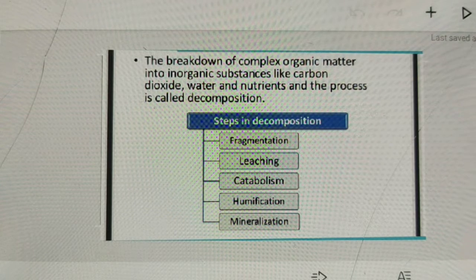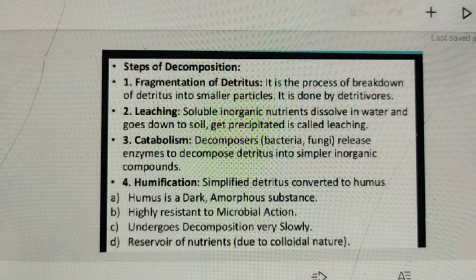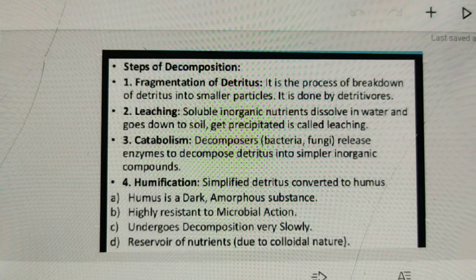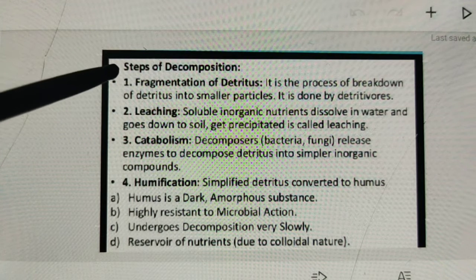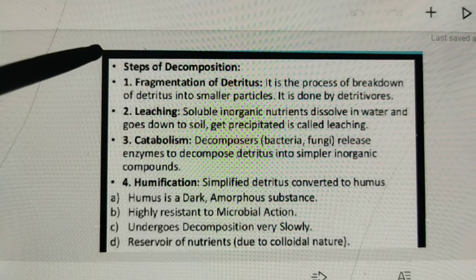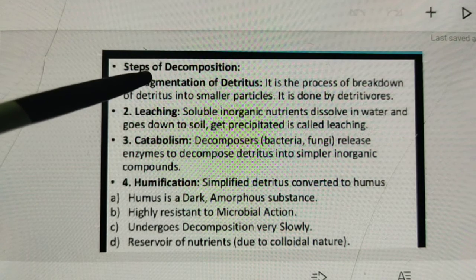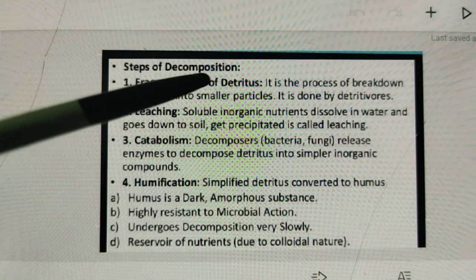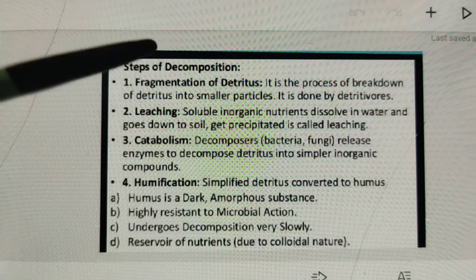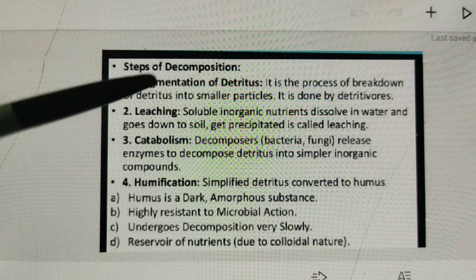Next, steps of decomposition, or also you can say mechanism of decomposition. Here 5 steps are given. Number 1, fragmentation of detritus. Fragmentation of detritus is the process of breakdown of detritus into smaller particles.